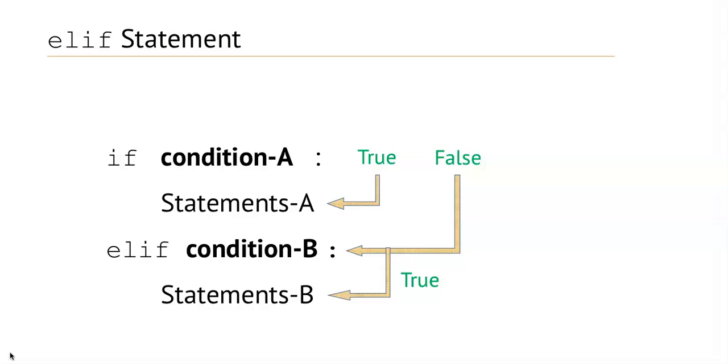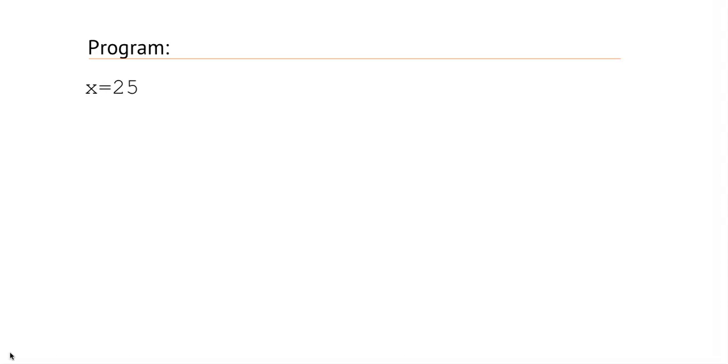Now let's understand it through a program. Suppose I have a variable x and assign value 25 and another variable y and assign the same value 25. So write the if condition if x greater than y, then colon. So here as we can see, x greater than y, this condition is not true, that is false.